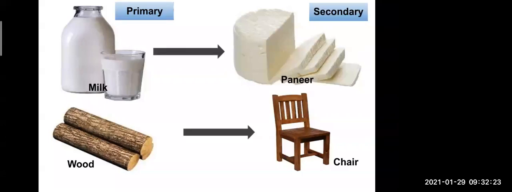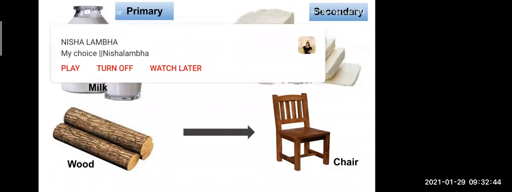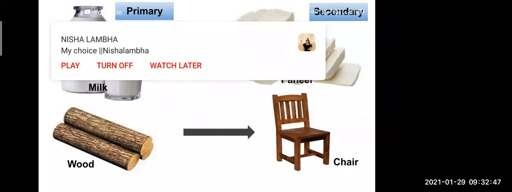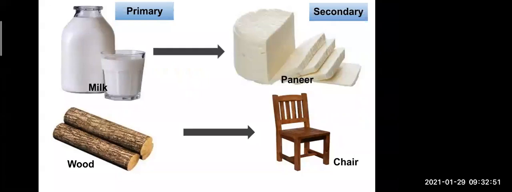But the raw material, that milk is a raw material, and from that these products are made. So the milk is here a primary occupation, and the product which is made from the milk is a secondary occupation. That means, like paneer, cheese, shrikhand, these are all made from the milk. When we buy the milk from the market, we get it at a very low price, 40 to 50 rupees per liter. But when we go to buy butter, cheese, paneer, shrikhand, we get them very costly. Now why are we getting these things costly?